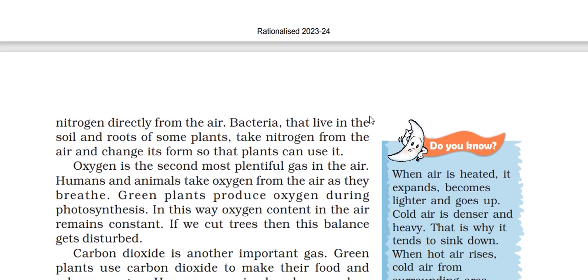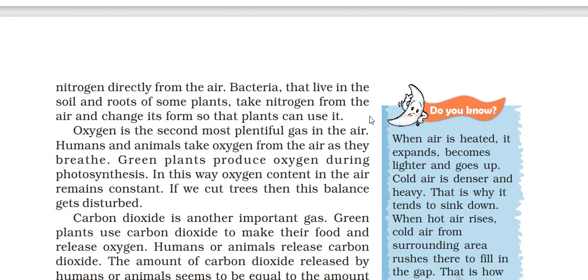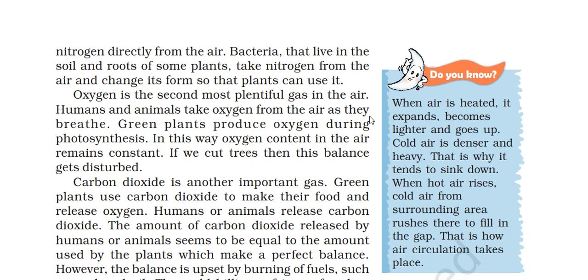Oxygen is the second most plentiful gas in the air. Humans and animals take oxygen from the air as they breathe. Green plants produce oxygen during photosynthesis. In this way, the oxygen contained in the air remains constant. If we cut the trees, then this balance will get disturbed.